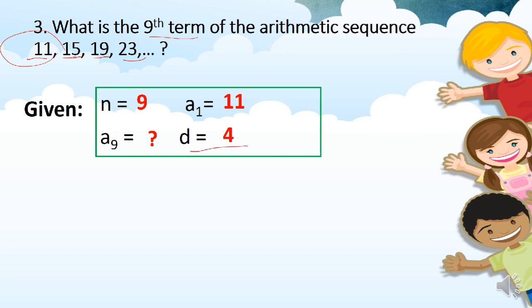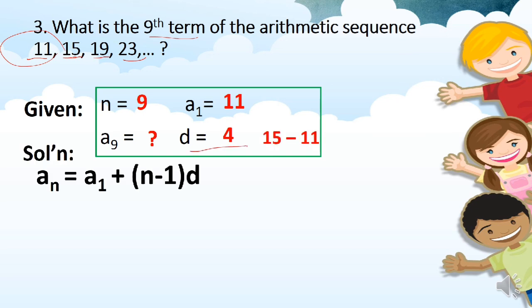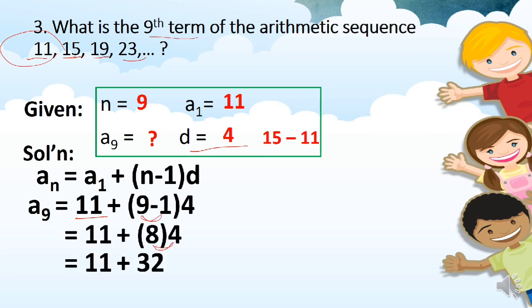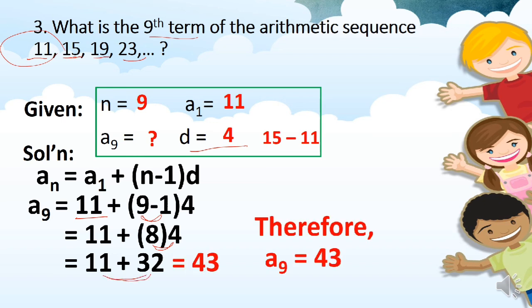And then proceed to the formula. A sub n equals A sub 1 plus the quantity n minus 1 times d. Plug in the values. A sub n equals our first term, 11, plus n, which is 9, minus 1, times our common difference, 4. 9 minus 1 is 8. 8 times 4 is 32. 32 plus 11 is 43. Therefore, the value of the ninth term, or A sub 9, is 43.